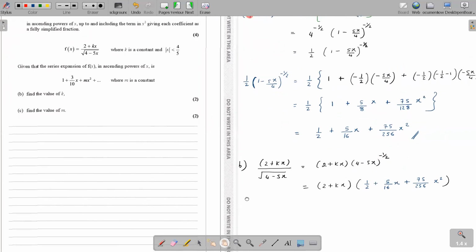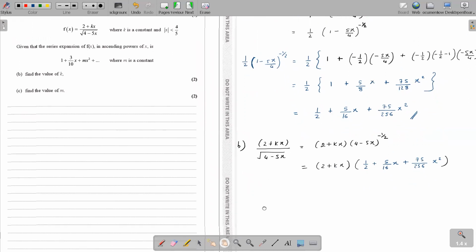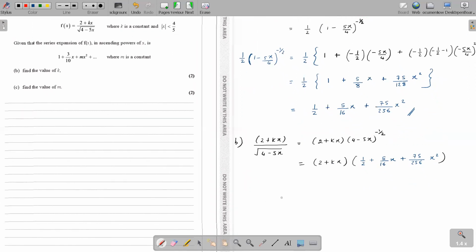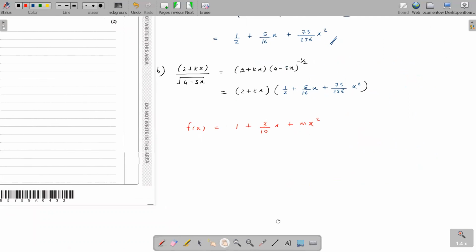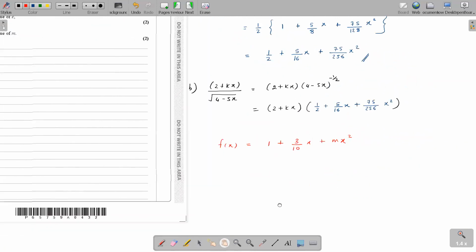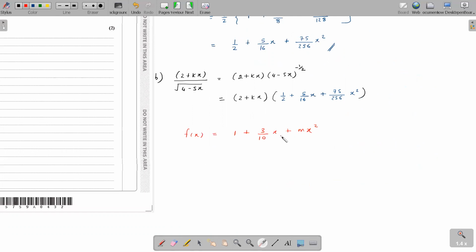Okay, now find the value of k. What you have to do here is compare. They have told you the f(x) expansion is 1 plus 3 over 10 x plus m x squared. I don't want to open one by one, so we'll go with the coefficients. They're asking you part B, find the value of k. K is part of the x coefficient, right?